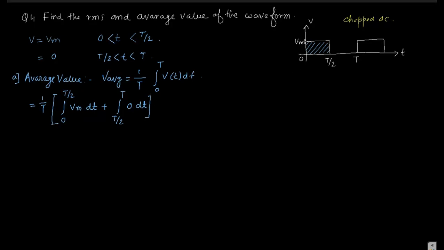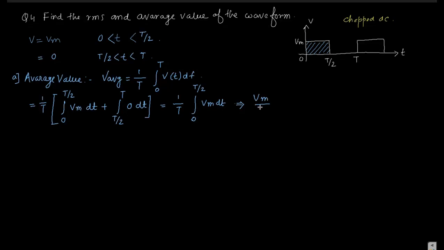From 0 to t by 2, it is Vm dt, and from t by 2 to t, it becomes 0 dt. So it becomes 1 by t, integral from 0 to t by 2 of Vm dt.